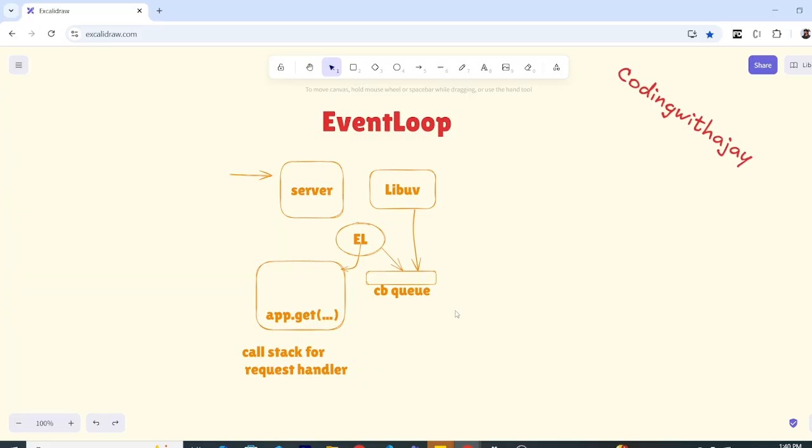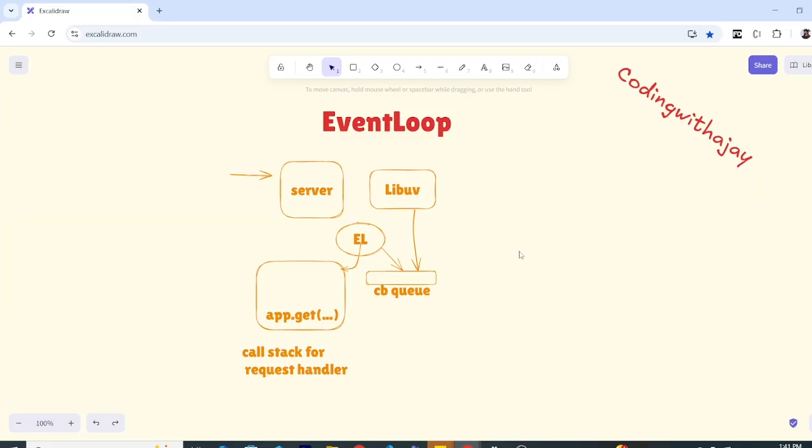So, when the request comes, let me just make it very clear first. This is not an official diagram of the event loop. I made it for my own understanding so that I can explain it better. So don't mind me if it's not the perfect event loop diagram. I just wrote the components that are responsible, not the entire set, but some of them that matter the most. So with that being said, let's start the video and move on.